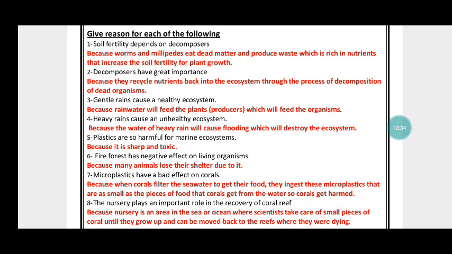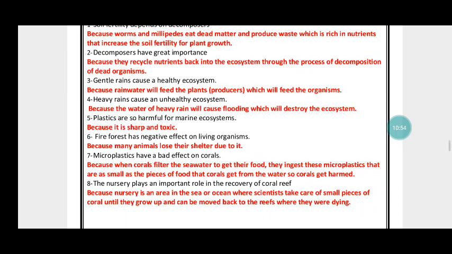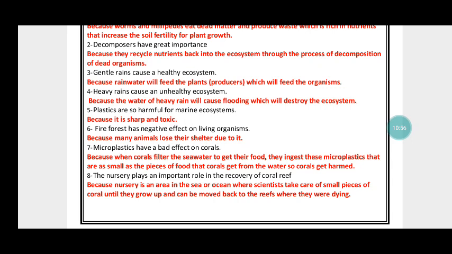Okay, and now give reason. Soil fertility depends on decomposers because worms and millipedes eat dead matter and produce waste which is rich in nutrients that increase the soil fertility for plant growth. Decomposers have great importance because they recycle nutrients back into the ecosystem through the decomposition of dead organisms.